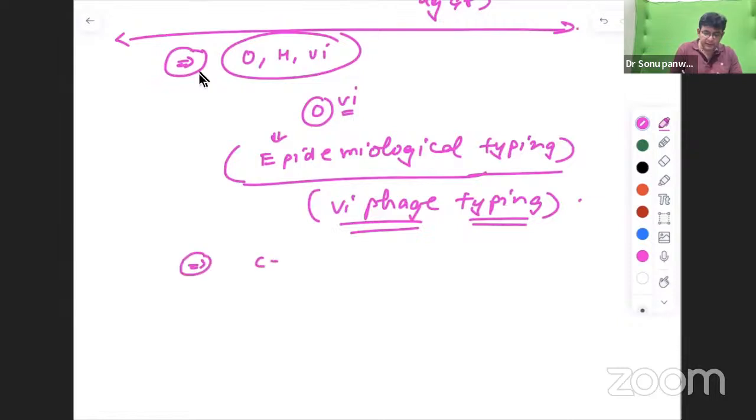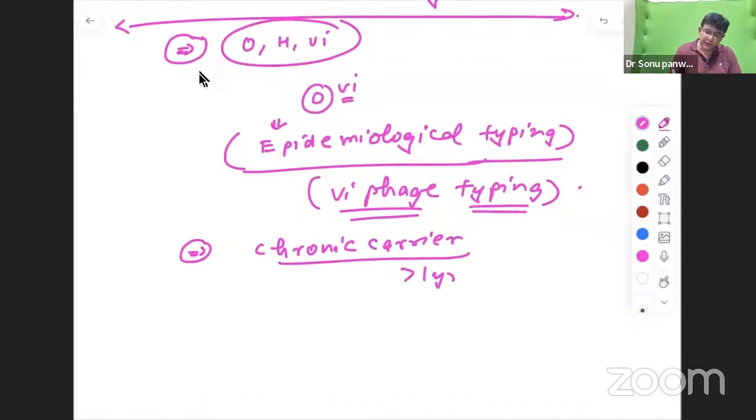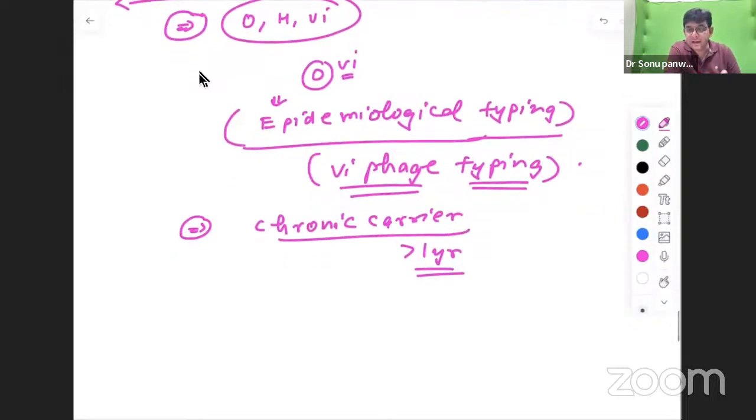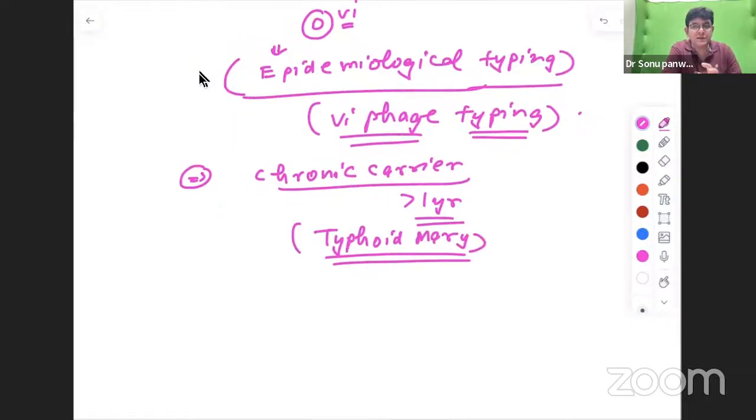Then, what is a chronic carrier of Salmonella typhi? A chronic carrier is one who holds it for more than 1 year, and the famous chronic carrier was Typhoid Mary. There were a lot of epidemics of typhoid fever because of improper hygiene, as the main mechanism is fecal oral contamination. This Typhoid Mary was a very unhygienic person.